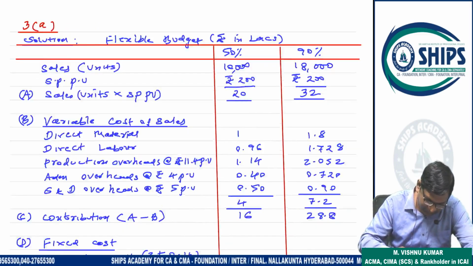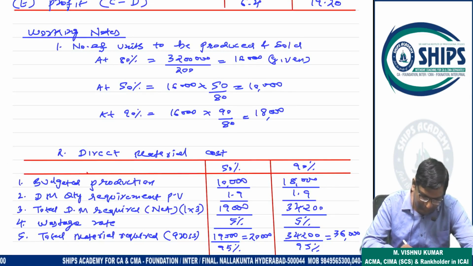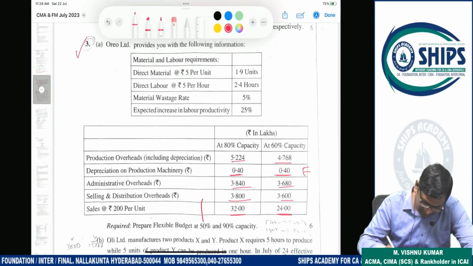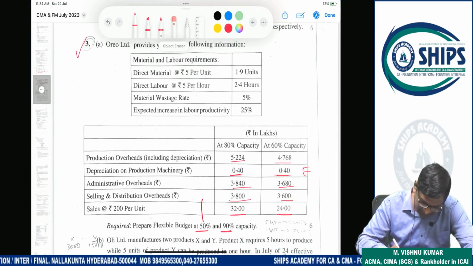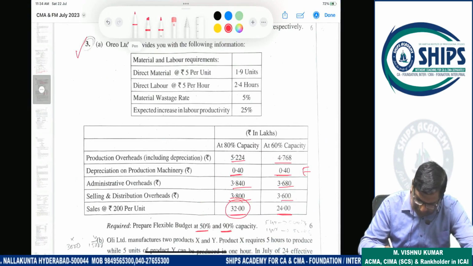Okay, see here. The number of units produced and sold at 80% level is given in the question as 32 lakhs. From this we can calculate for 50% and 90% also. You can use any one base, either 60% or 80%. I have used the 80% base.